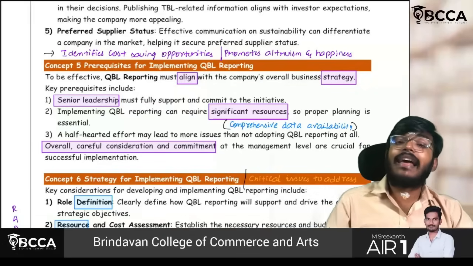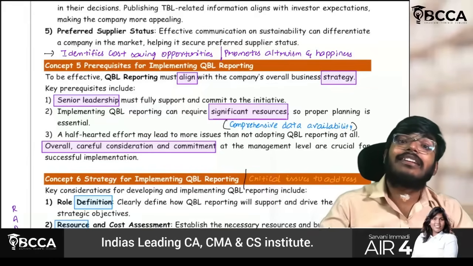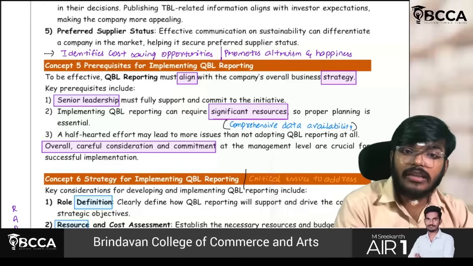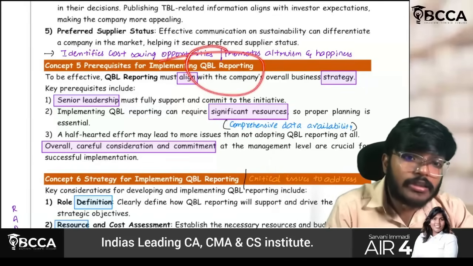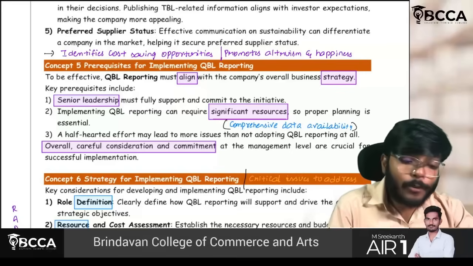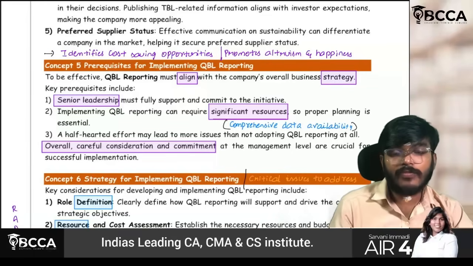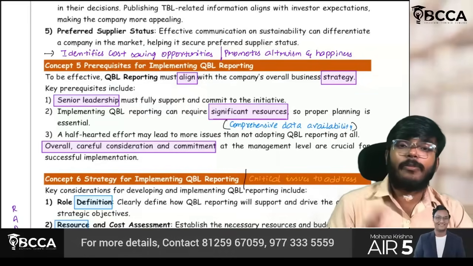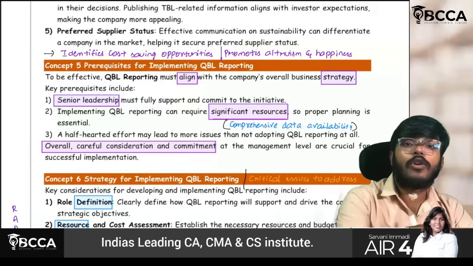Okay, yes, sir. Another thing though, QBRL reporting must align with the company's strategy. If the strategy is cost cutting, the company may not invest more amounts in this QBRL reporting. Therefore, if the company wants to report on these aspects, obviously there are high budgets also, which means if the company's main objective is only cost cutting, it cannot be achieved. Therefore, it should obviously align with the company's overall business strategy.